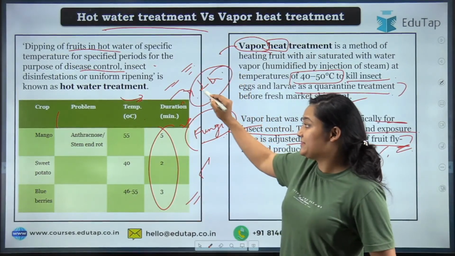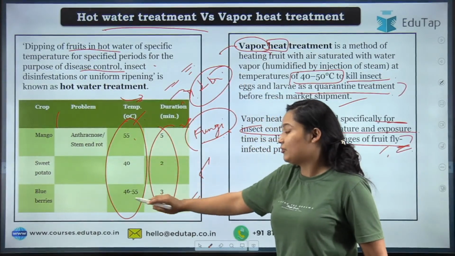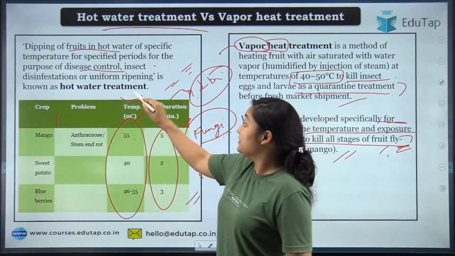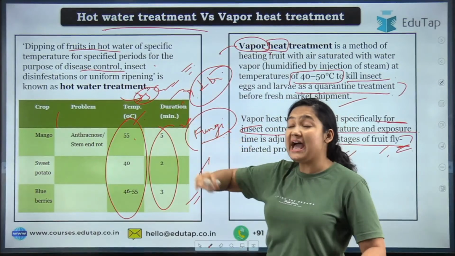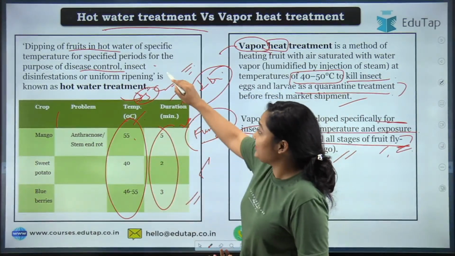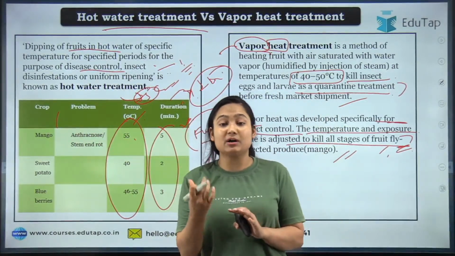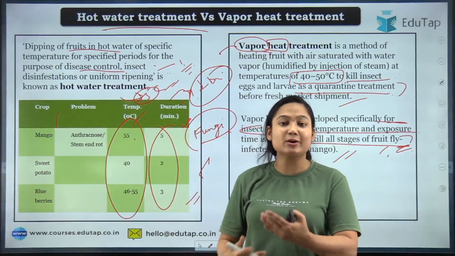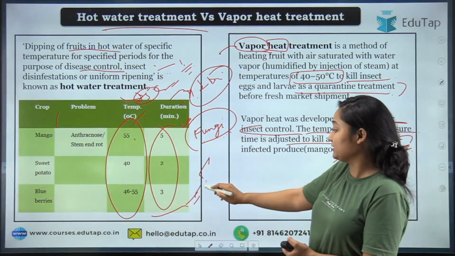So the exposure time is very low, the temperature is very high, even higher than 55, 46. In some products we even take 75 degrees Celsius. The basic aim here is to control insects and pests, and we are also trying to control the enzymatic reactions that are going on in the product. It happens in different processes too.